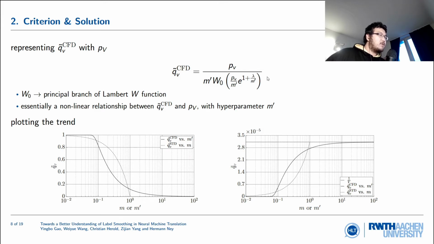So when we plug in a realistic vocabulary size like 32,000, when we apply BPE to this formula, we can numerically plot the trends. The x-axis will be the smoothing strength of m or m prime for standard or confidence penalty, and the y-axis will be the optimum solution. The left side is target words, the right side is non-target words, and we'll see it drops from 1 to 0 for target words and increases from 0 to the uniform distribution for non-target words. The only difference between these two criteria is just the curvature here. So it's very nice. We have a better understanding now.